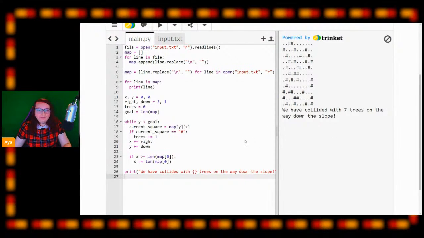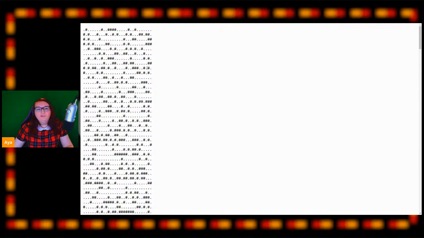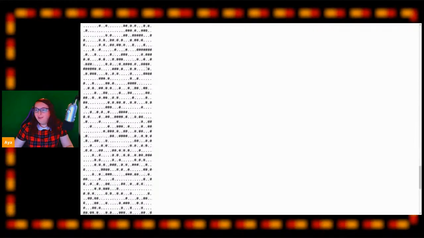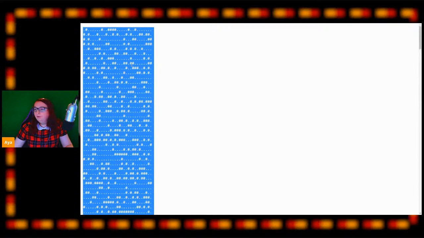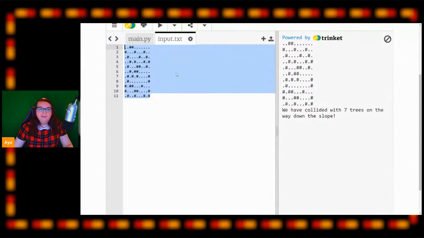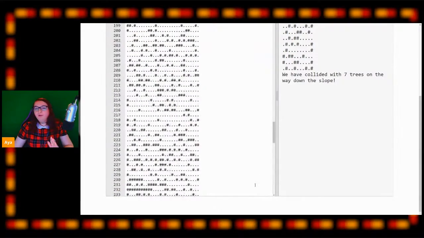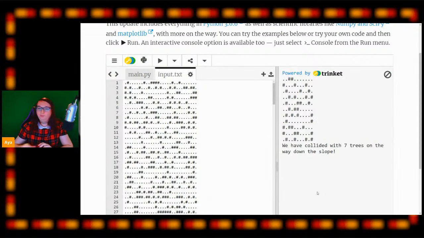So the last thing that we need to do is take a look here and type our answer into this box, but it won't be correct yet. We have to first get your puzzle input with this link here. And this will take us to a page which is unique to each player. And you can see we have a very big map on this page. But if we just copy all of this map and paste it into our input, if our code has been written well, our code should work with this input as well as it worked with the sample map.